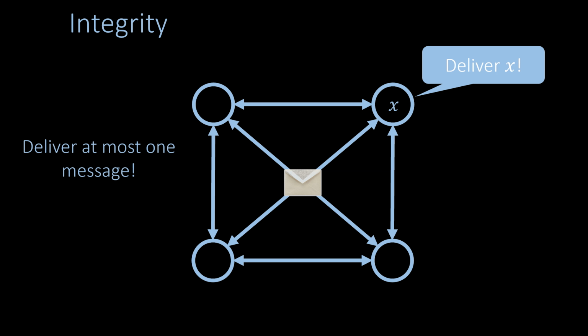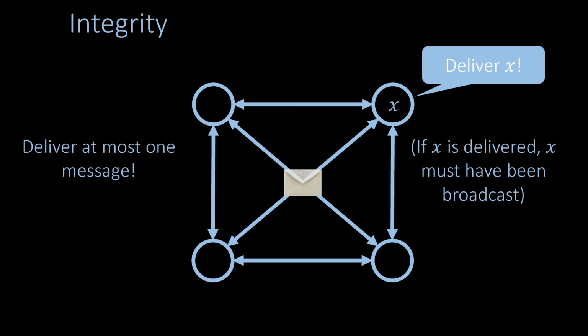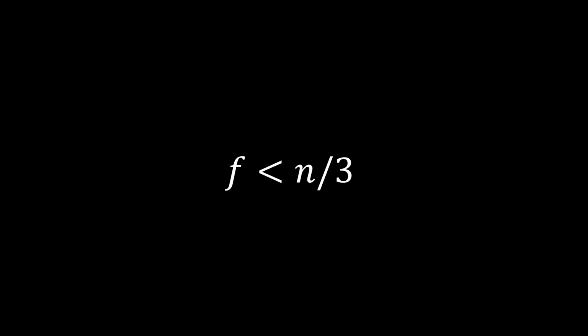In practice, different instances of the protocol are used to deliver multiple messages. Note that the integrity property often includes the requirement that any delivered message must have been broadcast. Since this requirement is often satisfied trivially when the protocol has all other properties, we will not discuss it in this video. It can be shown that reliable broadcast is only possible if the maximum number of Byzantine failures f is strictly less than a third of the number of nodes. We assume throughout this video that this bound on the number of failures holds.